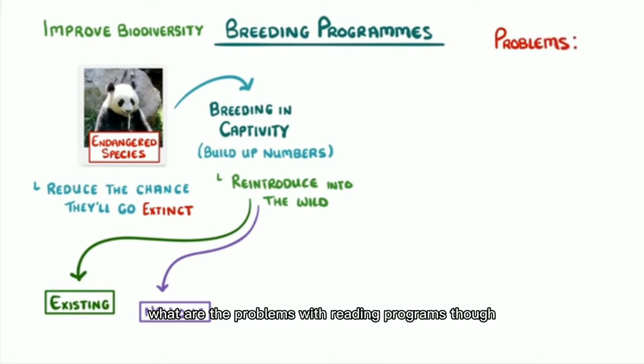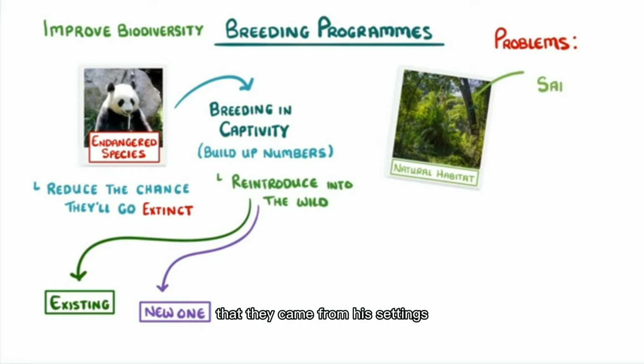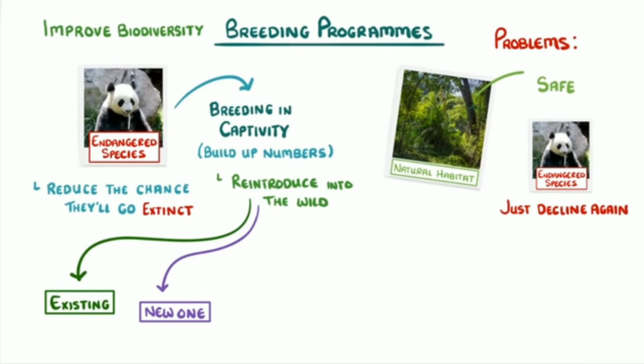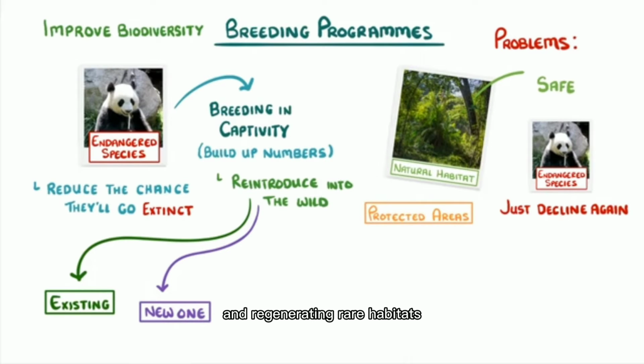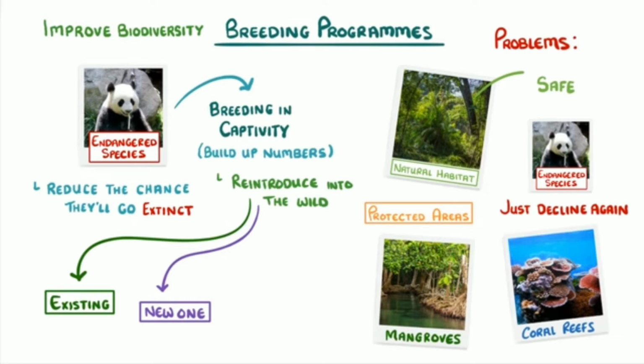One of the problems with breeding programs, though, is that unless the natural habitat that they came from is safe, then the endangered species population will probably just decline again. So another important solution is creating protected areas and regenerating rare habitats, like mangroves and coral reefs. The hope is that if these areas are protected properly, then we won't even need the breeding programs in the first place, because all of the organisms living there will be safe.